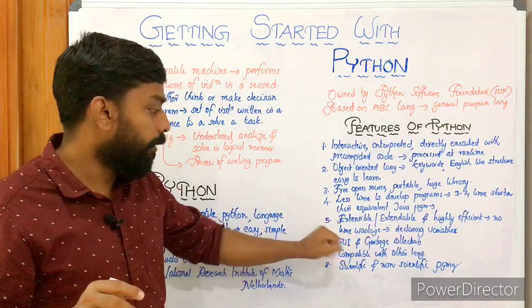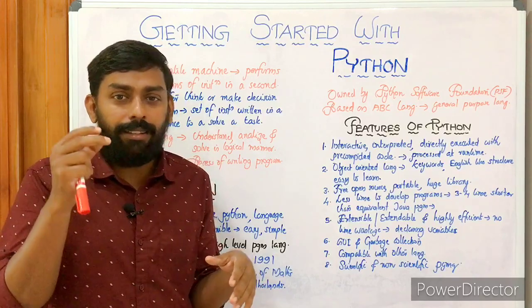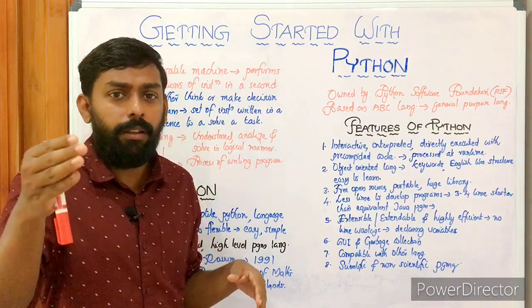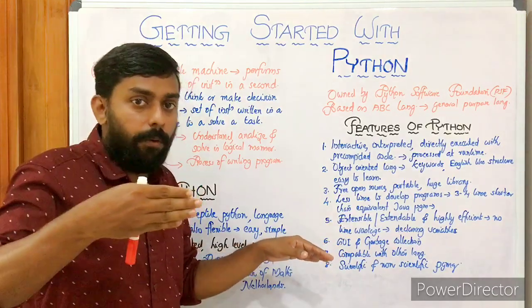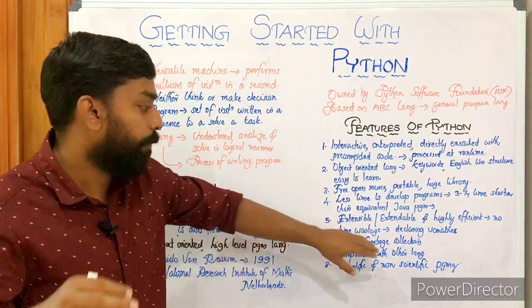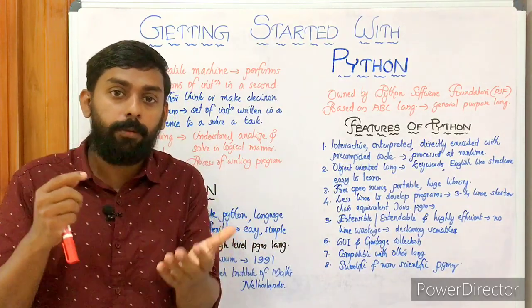Okay, then GUI and garbage collection. GUI stands for graphical user interface, right? That's the interface through which we are interacting with the software, or with the platform, or with the language itself. Then garbage collection is a part of memory management.